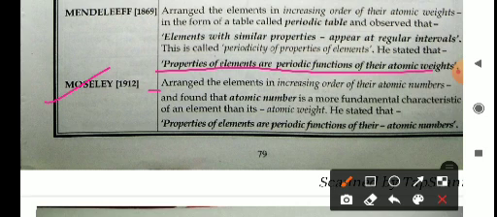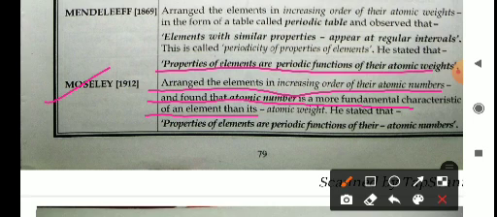Moseley arranged the elements in increasing order of their atomic numbers and found that the atomic number is a more fundamental characteristic of an element. So Moseley did the classification on the basis of atomic number, whereas Mendeleev arranged the elements by atomic weight.